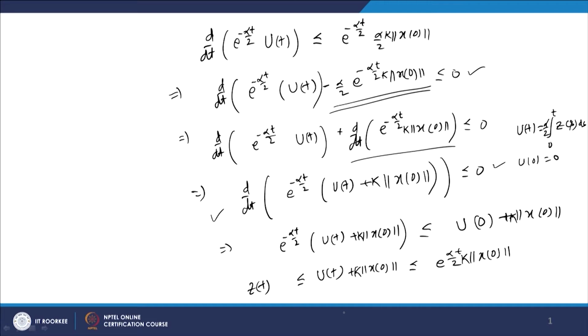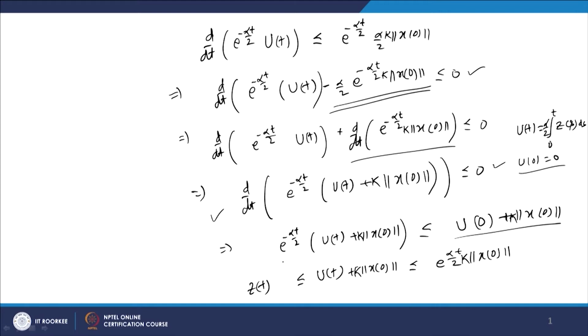Now, we simply integrate with respect to t from 0 to t. So, we have e to power minus alpha t by 2 u(t) plus k times norm of x0 less than or equal to, putting the value 0 here, e to power minus alpha 0 by 2 is simply 1, it is u(0) plus k times norm of x0. Now, what is u(0) here? So, u(0) you can simply find out using this, that u(t) equals alpha by 2 integral from 0 to t of z(s) ds. Now, if you put t equal to 0 here, then this whole integral will vanish, and you get the value of u(0) equal to 0.